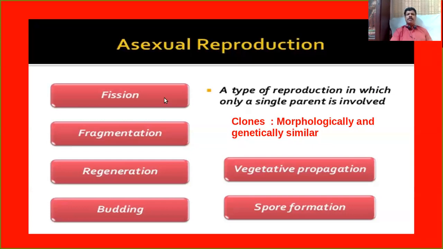The most important types of asexual reproduction we have to discuss in this chapter are fission, fragmentation, regeneration, budding, vegetative propagation, and spore formation. All these types of asexual reproduction we will discuss in the next session.